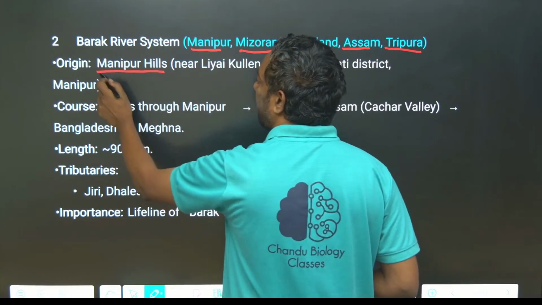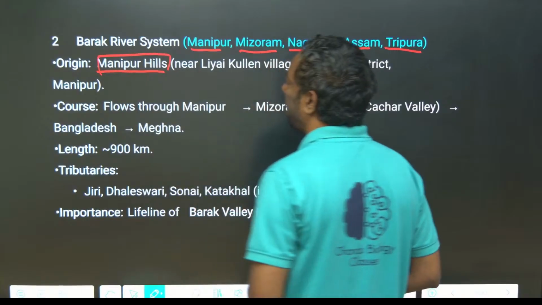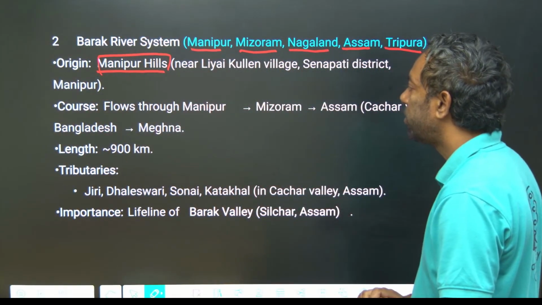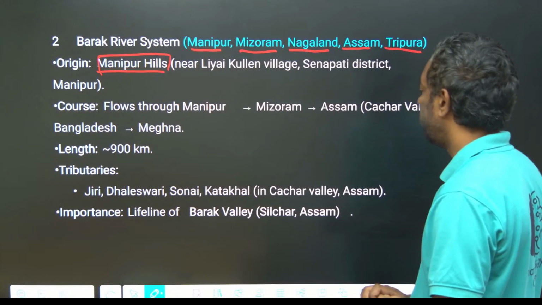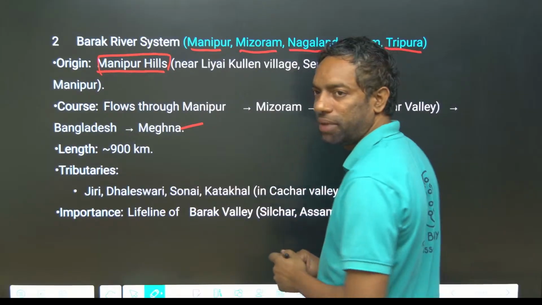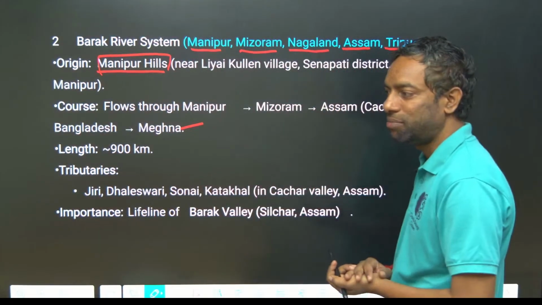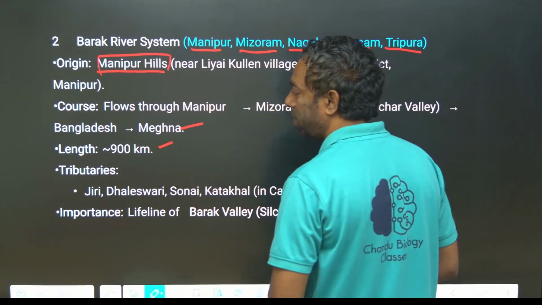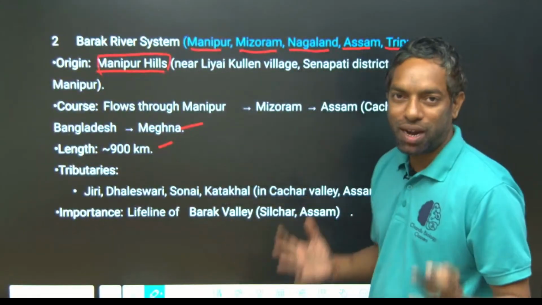The Barak river originates in the Manipur Hills. It courses through Manipur, Mizoram, and Assam valleys, and finally reaches the Meghna in Bangladesh. Length is 900 kilometers.